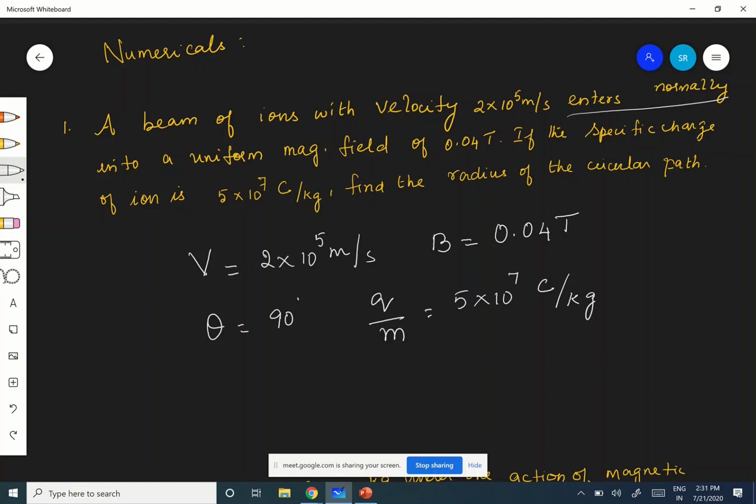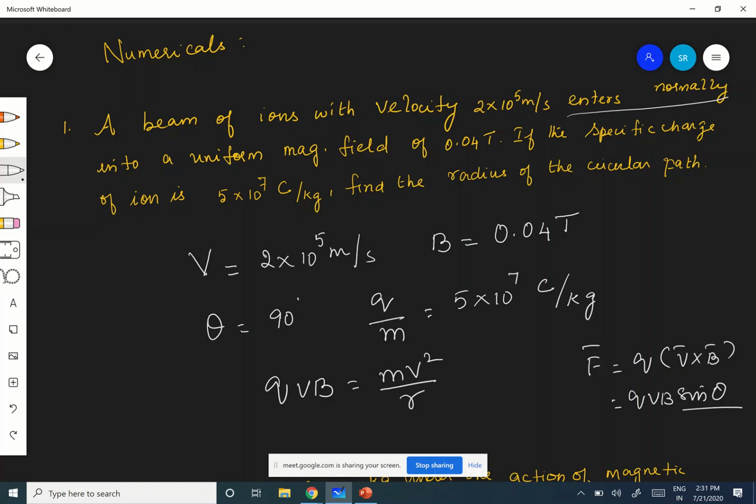You know very well it is moving in a circular path because of a centripetal force. The force on a charged particle due to the magnetic field is F equal to Q into V cross B, that is QVB sin theta. Here theta is 90, so you will be getting only QVB, and that gives the necessary centripetal force. That is why it is moving in a circular path. Therefore, R is equal to MV by BQ.